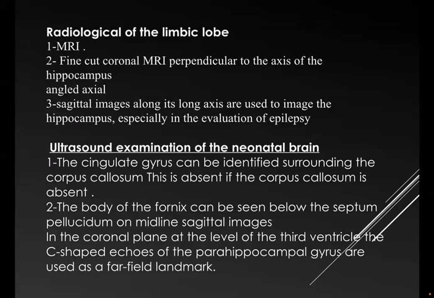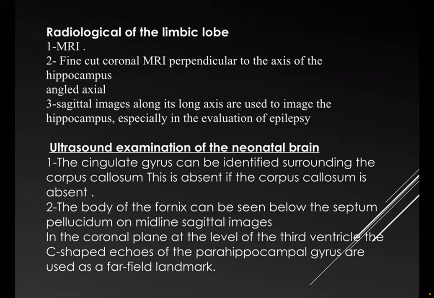Radiology of the limbic lobe. MRI: fine-cut coronal MRI perpendicular to the axis of the hippocampus, and angled axial and sagittal images along its long axis, are used to image the hippocampus, especially in the evaluation of epilepsy. Ultrasound examination of the neonatal brain: the cingulate gyrus can be identified surrounding the corpus callosum. The body of the fornix can be seen below the septum pellucidum on the midline sagittal image.